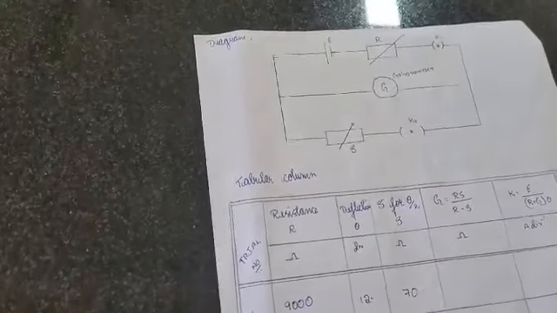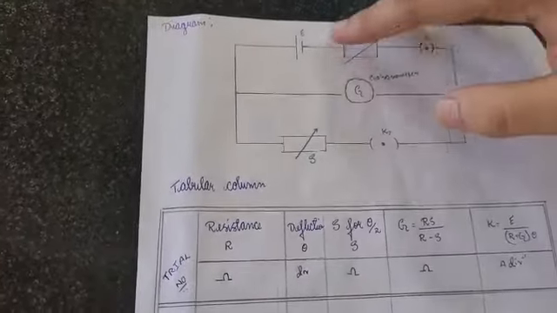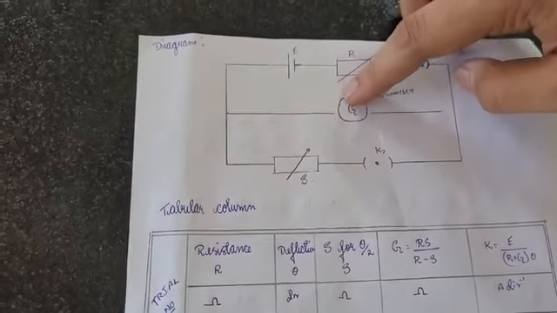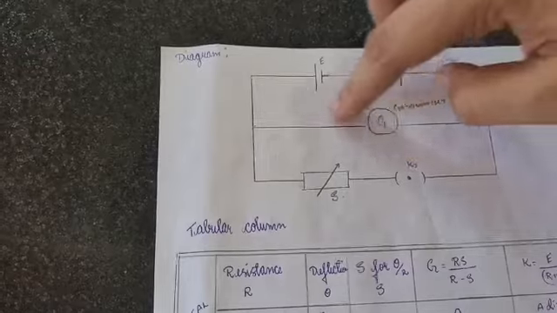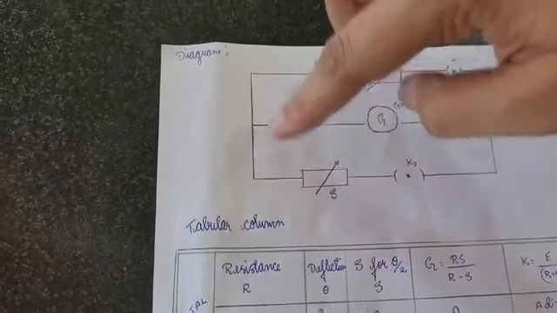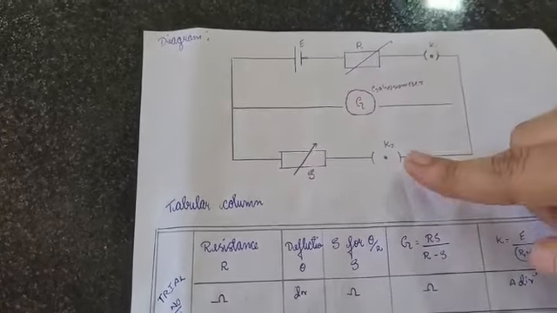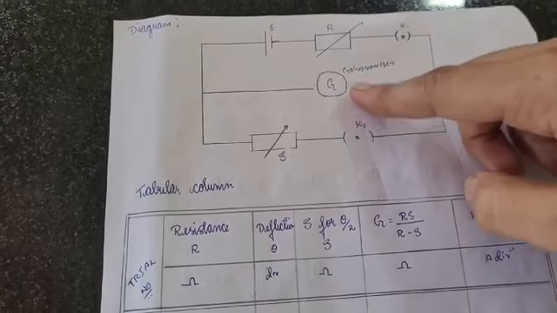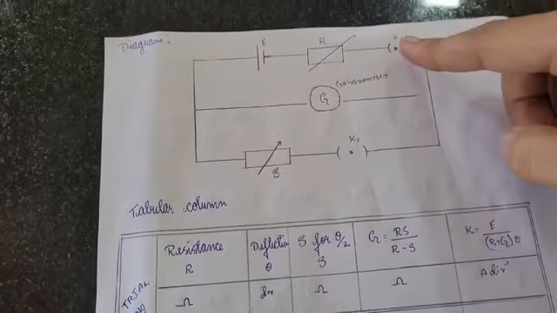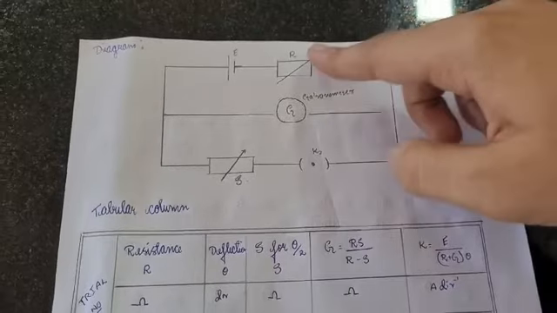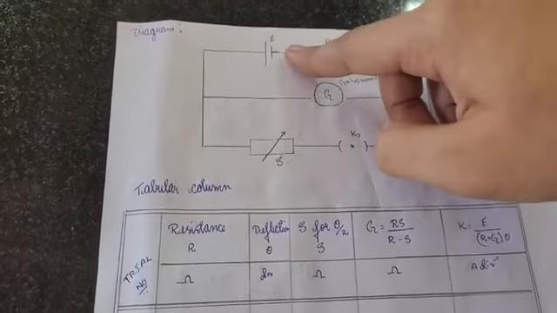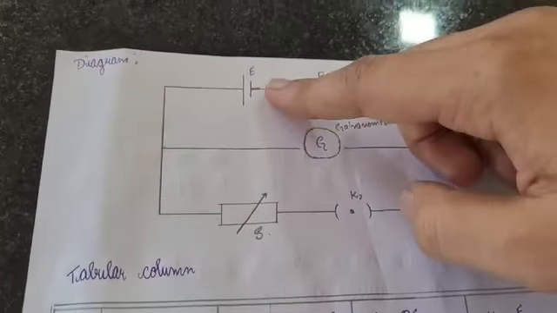Next, we'll see the circuit diagram. In this diagram, E is the EMF. The positive terminal of the battery is connected to the galvanometer, and from the galvanometer it is connected to shunt resistance, and from shunt resistance it's connected to key 2, and from key 2 it's connected to the galvanometer negative terminal, and from the galvanometer negative terminal it's connected to key 1, and from key 1 it's connected to the higher resistance box, and from the higher resistance box it's again connected to the battery negative terminal.